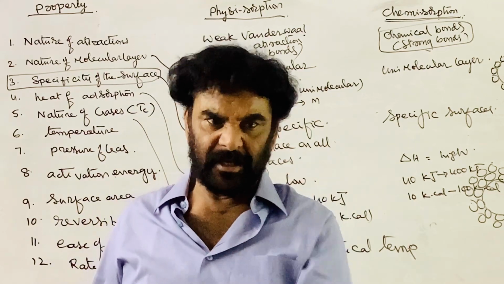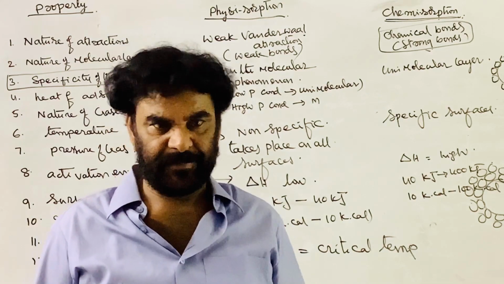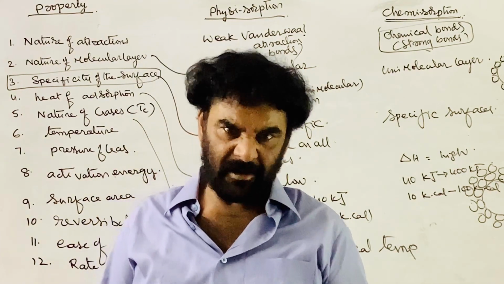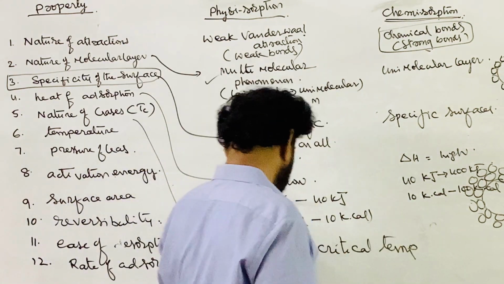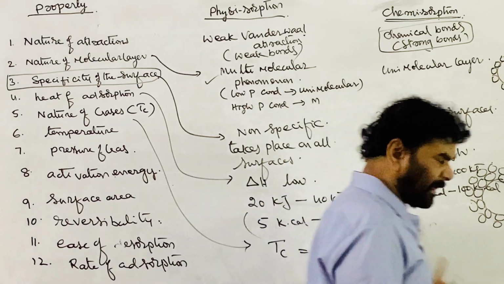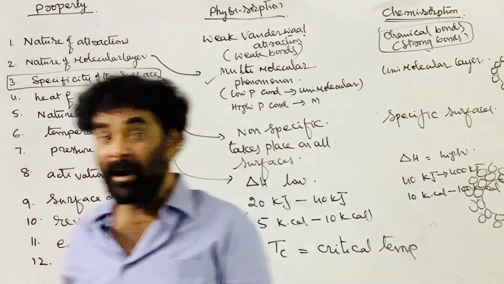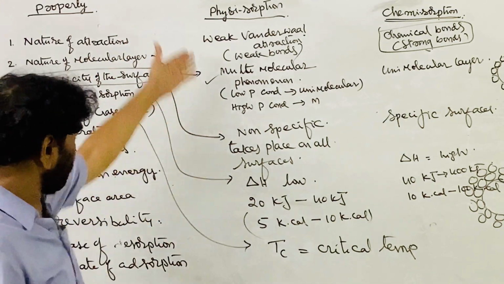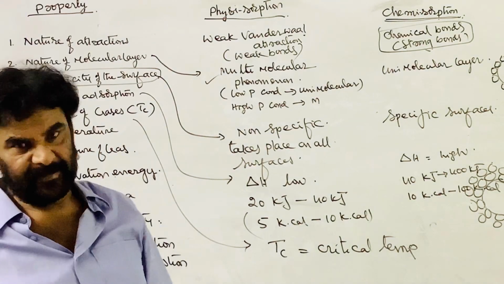For liquefaction, because of intermolecular attraction, they have to deviate from the gas laws; that is, they should experience stronger attractions. So gases which have a higher critical temperature are more readily adsorbed on the surface of the adsorbent.